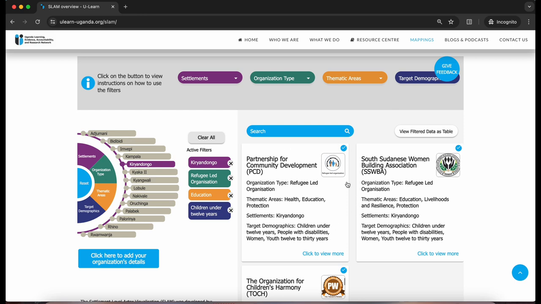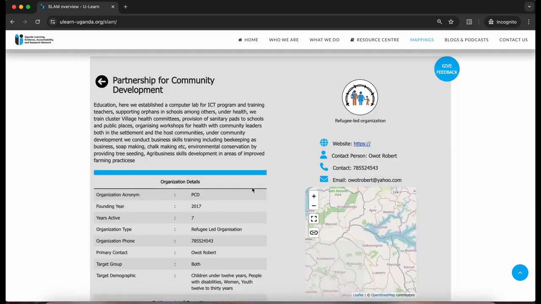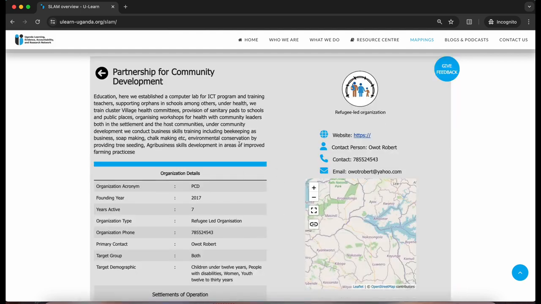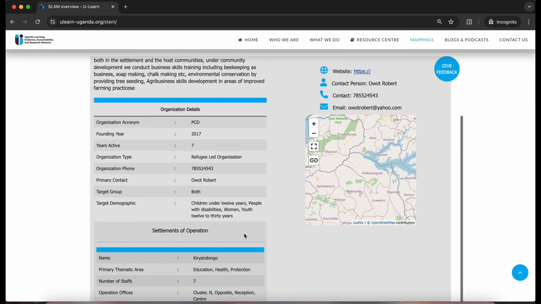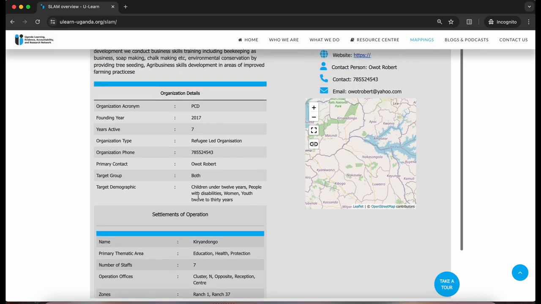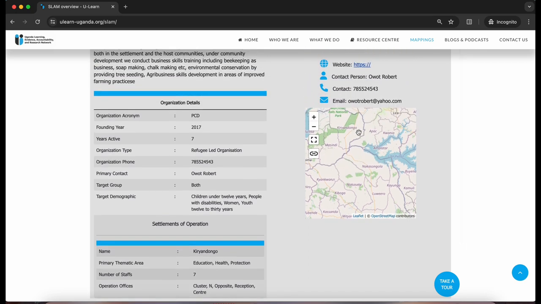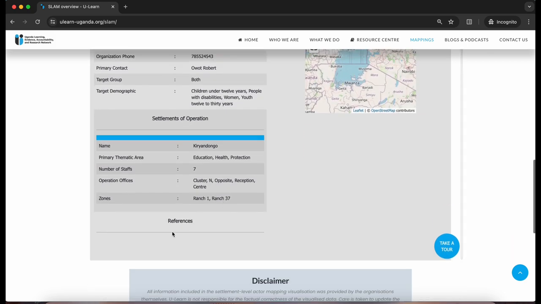On the right-hand side of the home page, we have organization business cards displaying brief details such as the name of the organization, the logo, the status indicated by this checkmark, organization type, thematic area, settlement, and target demographics. Clicking on this business card opens a page with the extensive organization details, and these include a brief description about the organization, contact information, specific settlement operation details, and an interactive map view with the mark of the location of the office if provided, and a list of reference that this organization has worked with.